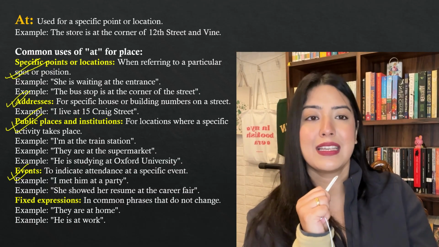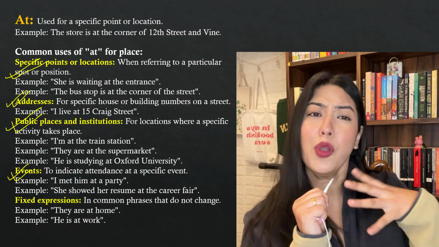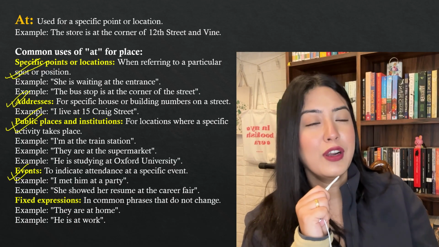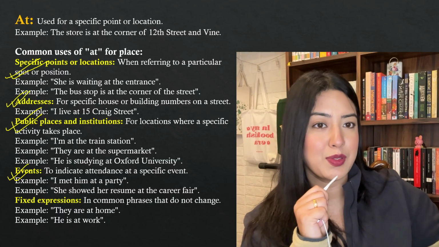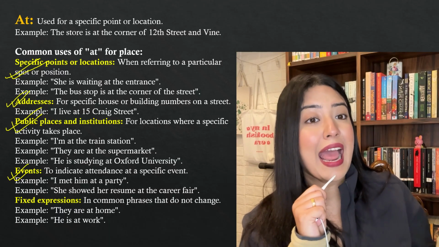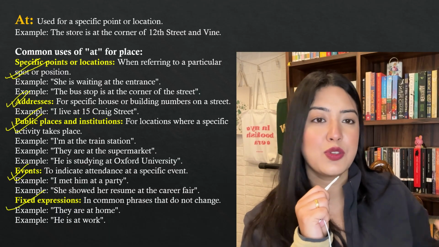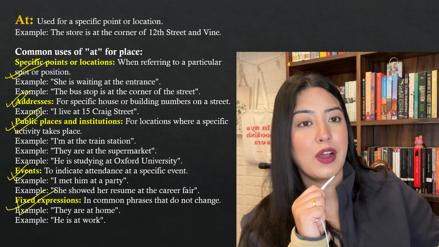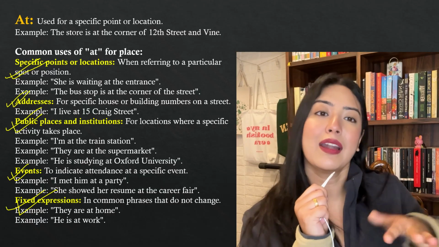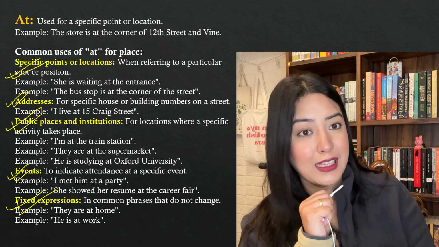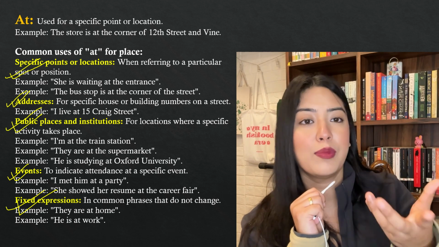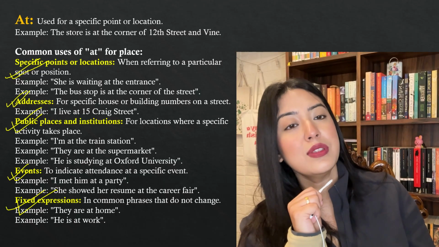And then you have fixed expressions, common phrases that do not change. So for example, there are so many houses, no? These houses are located at this street, correct? But when you say where are you in all these lines of houses, I'm at home, I'm at school, he is at work. These are words that will never change. These are common phrases. Here also you use at.